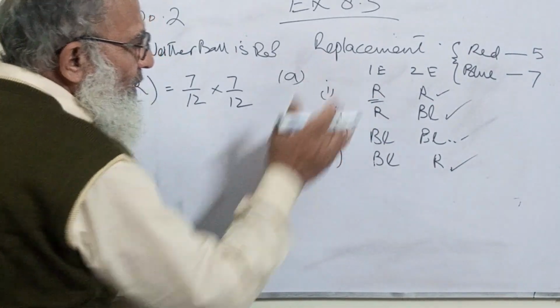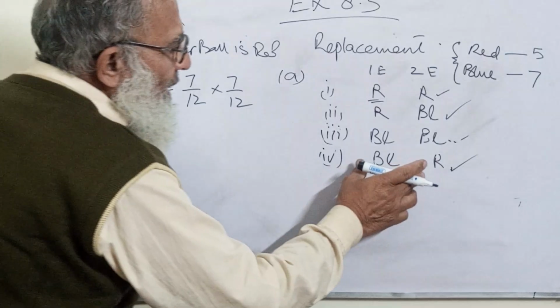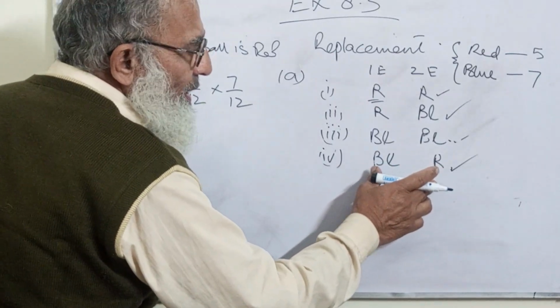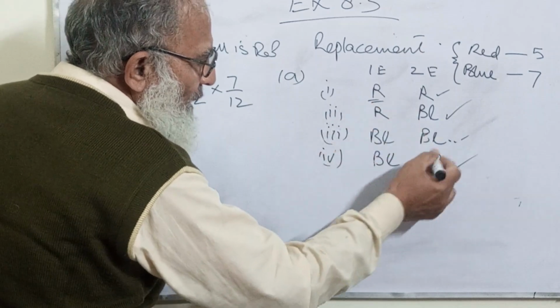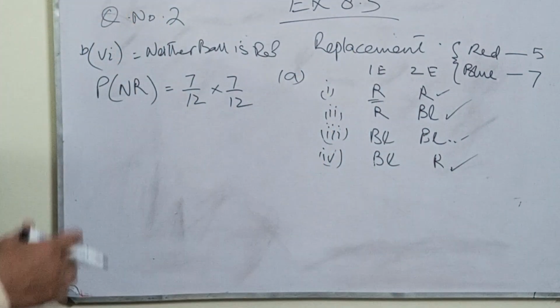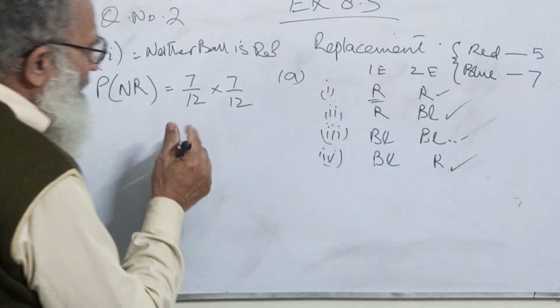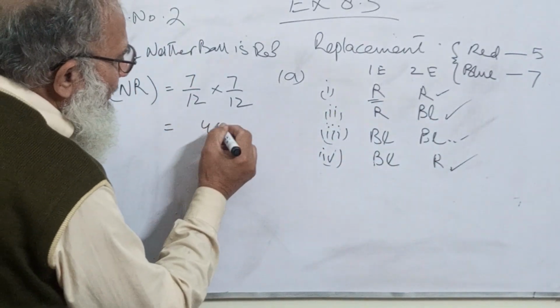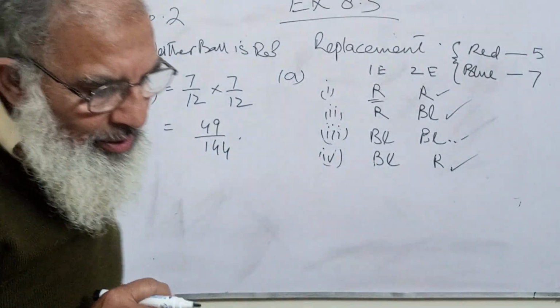Neither of the other combinations is free from the red ball. Now this has red ball, this has red ball, and this has red ball. So we cannot take into consideration any of the three. So only and only we will take this one. So it will become 49 divided by 144.